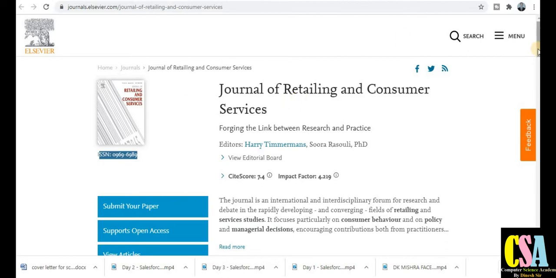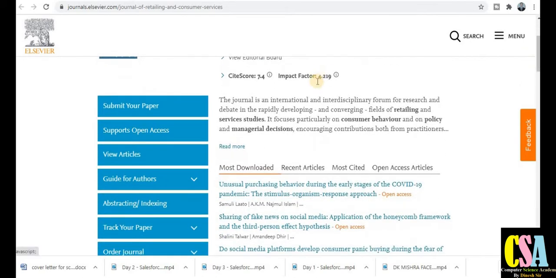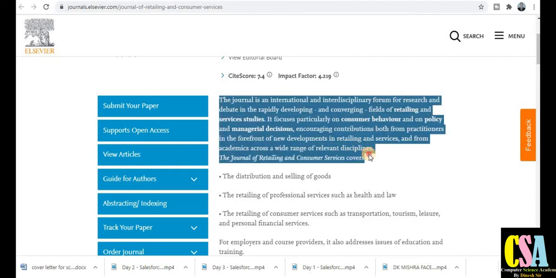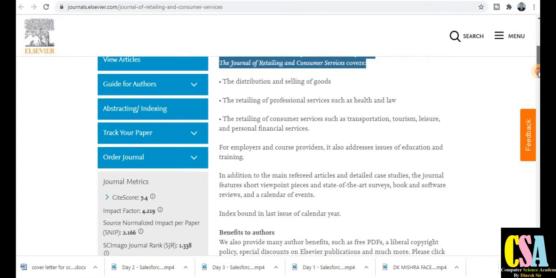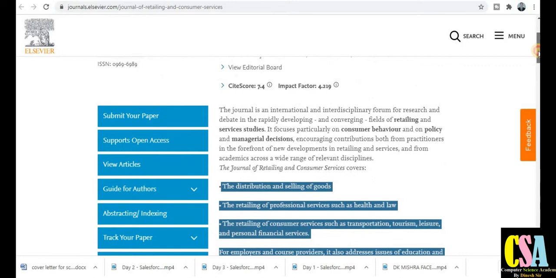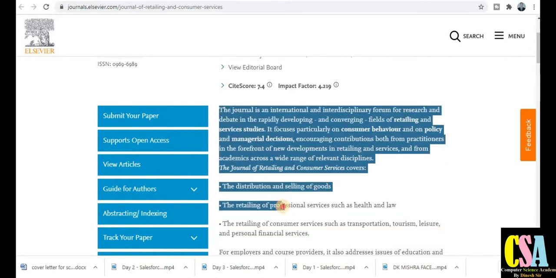If you want to know more about this journal, you can see the impact factor here, 4.219, and also the general introduction. Just click on read more. Here you will find all the detailed information about this journal and what types of topics and titles, which topics we can publish our research paper on in this particular journal, are covered. Read this section very carefully, it is very important before submission of your research article.